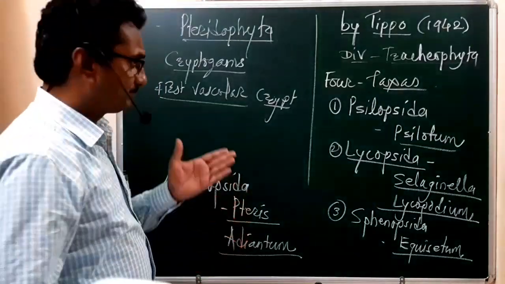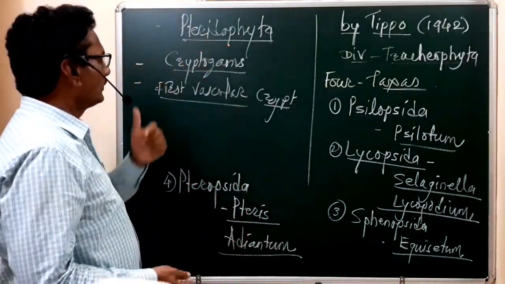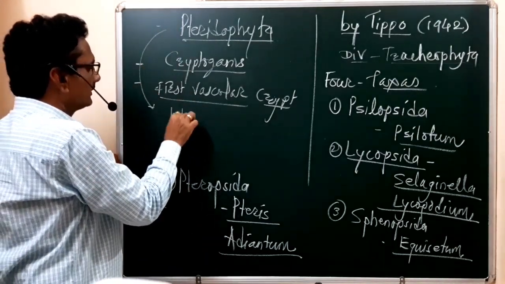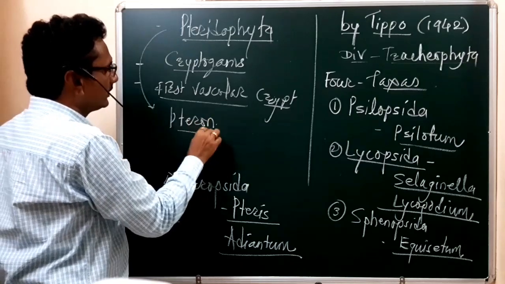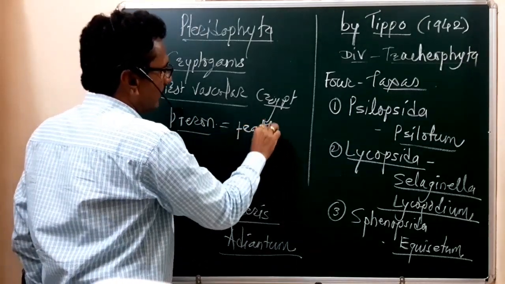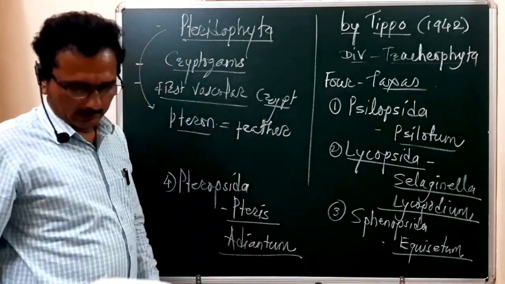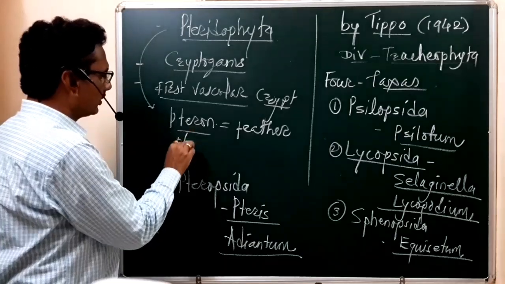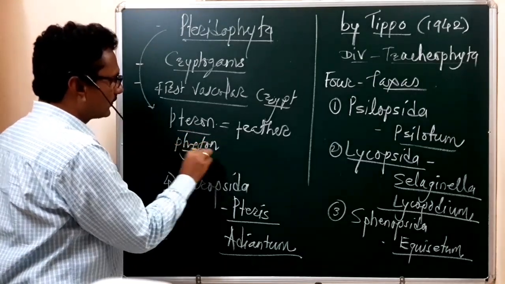So what is the word Pteridophyta? Here, pteron means feather, and phyton means plant.